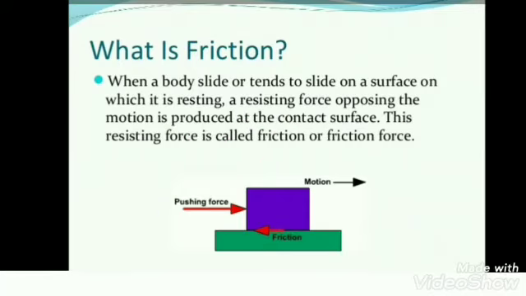So this is all about friction. Finally we can say friction is a force which acts opposite to the relative motion of a body. Friction always acts opposite to the force which we apply to move the body.